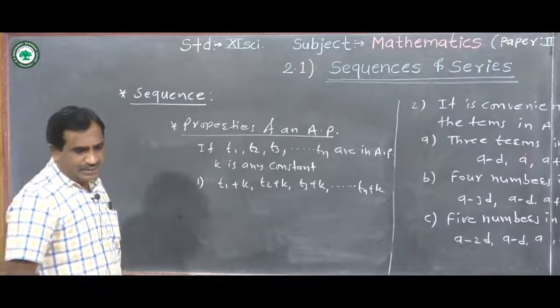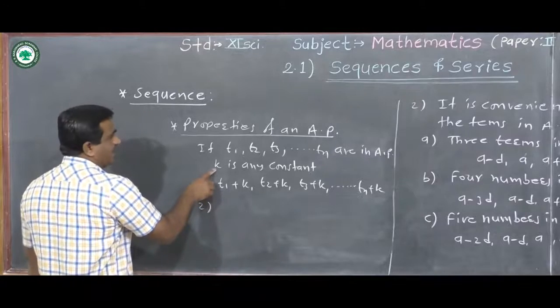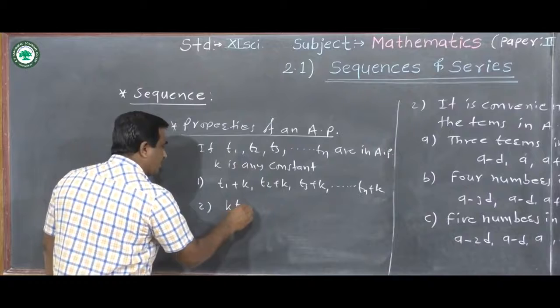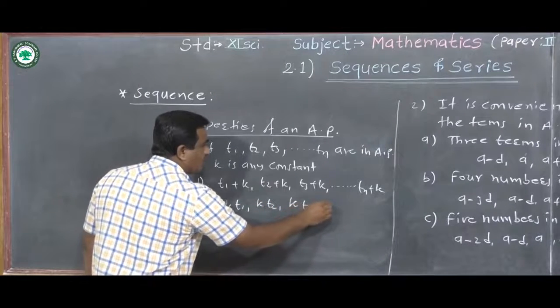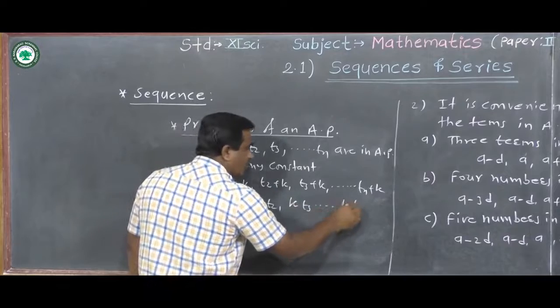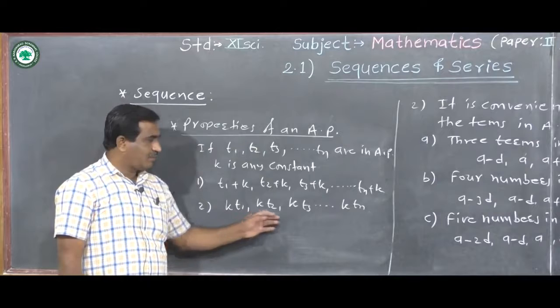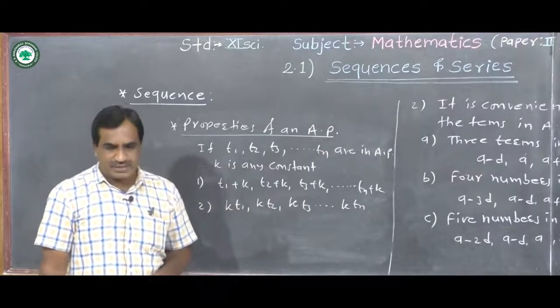And second, the second property is, if we multiply each term by K, then we can write K into T1, K into T2, K into T3, and so on K into Tn. This is also in AP. These terms are also in AP, or this is an arithmetic progression.